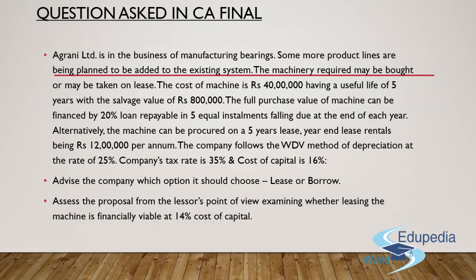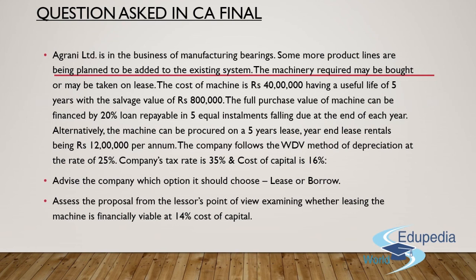This question was again asked in the CA final examination. It says, Agrani Limited is in the business of manufacturing bearings. Some more product lines are being planned to be added to the existing system. The machinery required may be bought or may be taken on lease. The cost of the machine is rupees 40 lakh, having a useful life of 5 years with a salvage value of 8 lakh rupees. The full purchase value of the machine can be financed by a 20% loan repayable in 5 equal installments falling due at the end of each year.